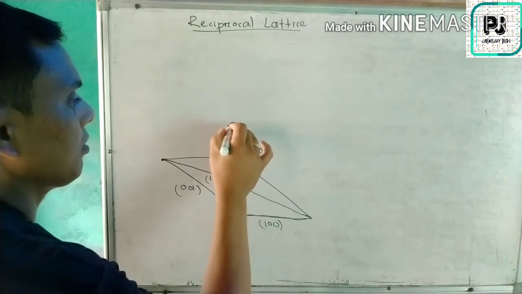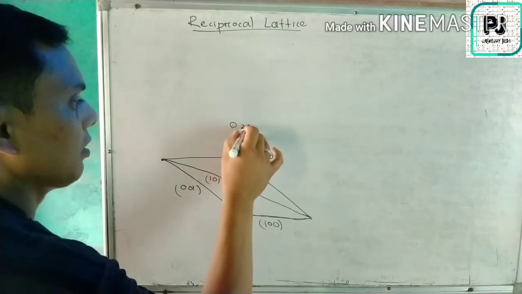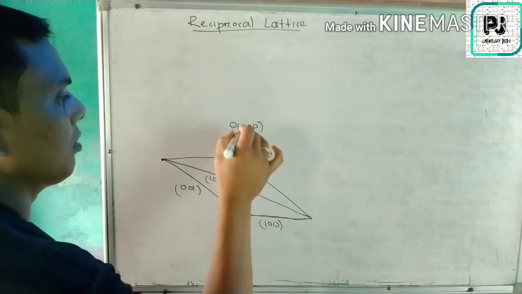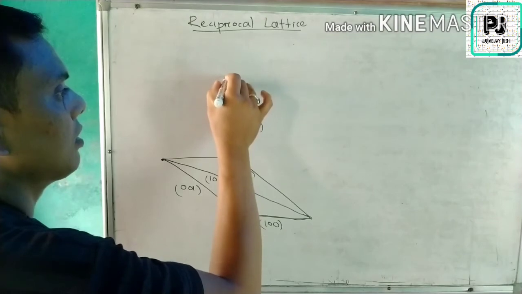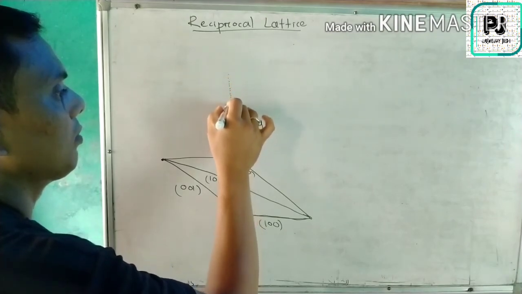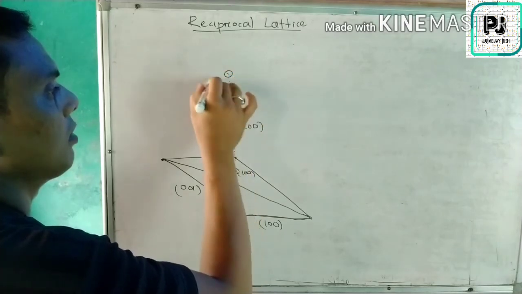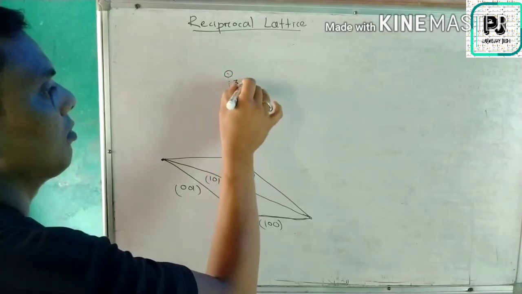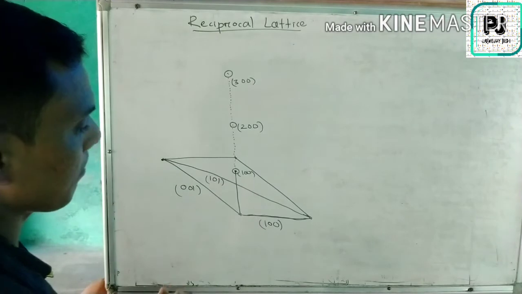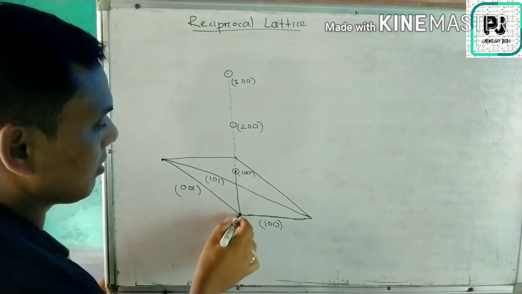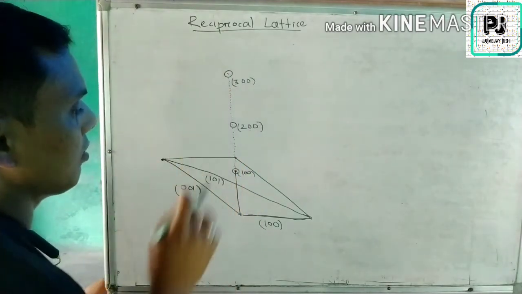This point is 2 0 0. For another plane we make this point, and this point is also 3 0 0. So for the origin: 1 0 0, 2 0 0 and 3 0 0.